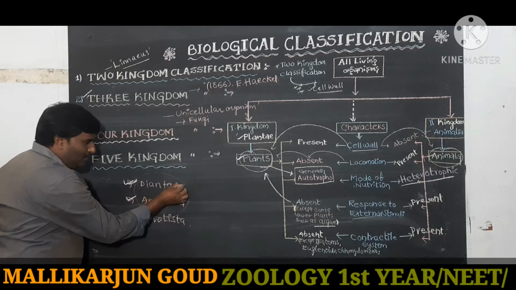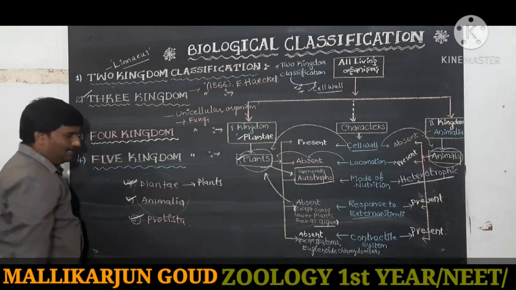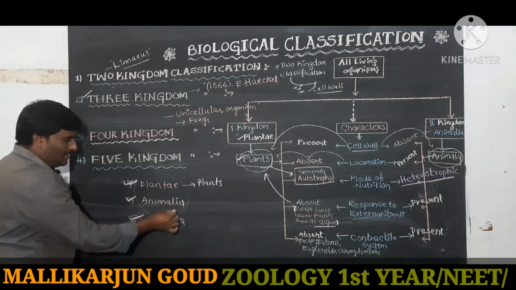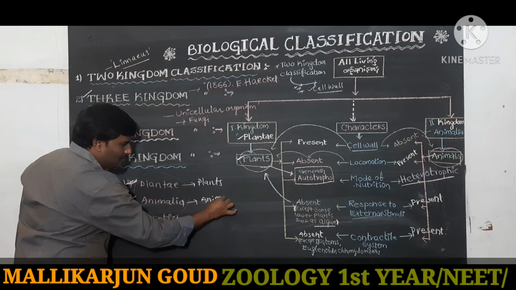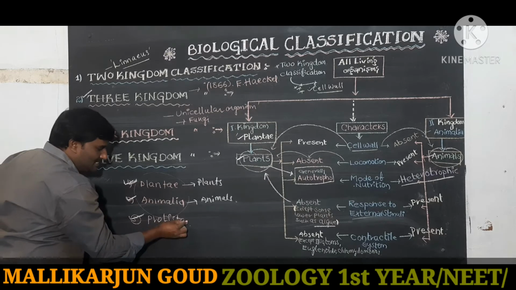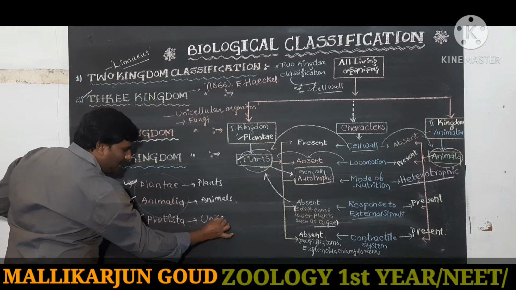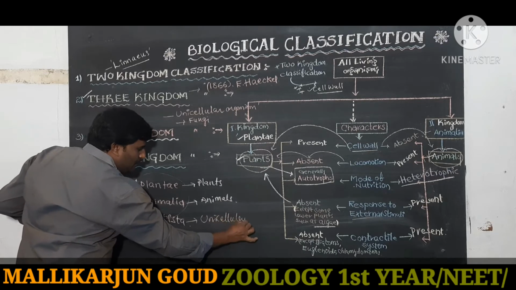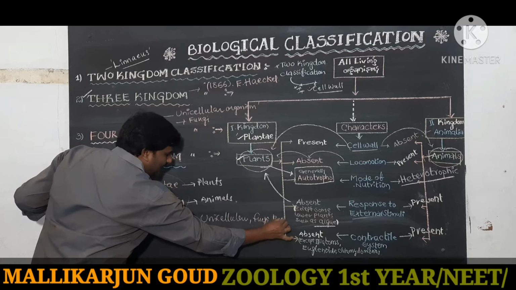Plantae includes plants, Animalia includes animals, and Protista includes unicellular organisms, fungi and bacteria.